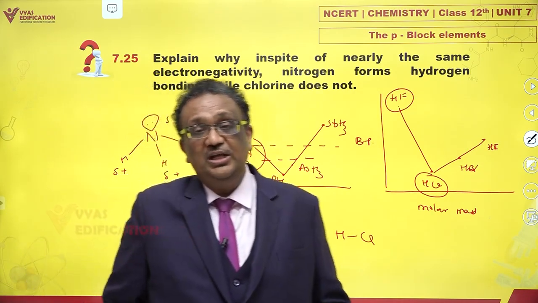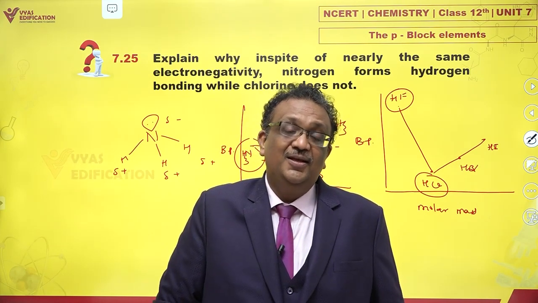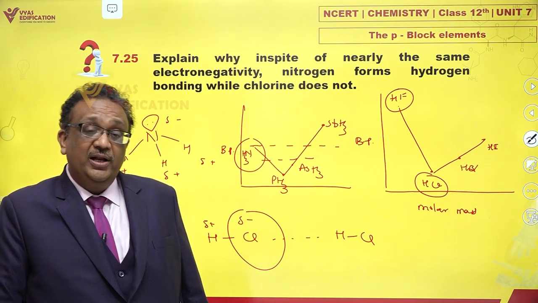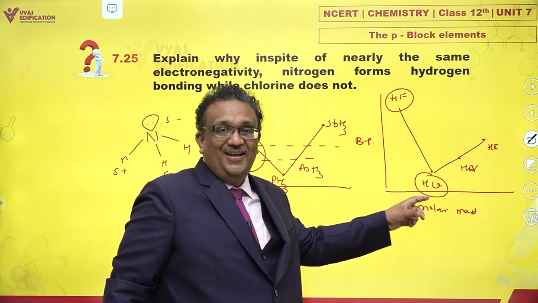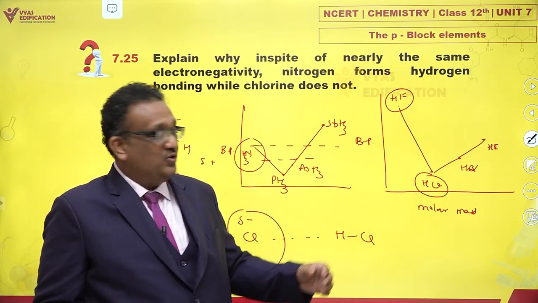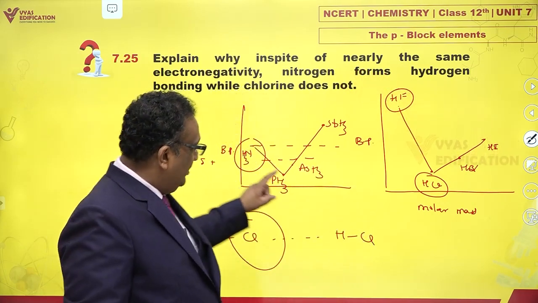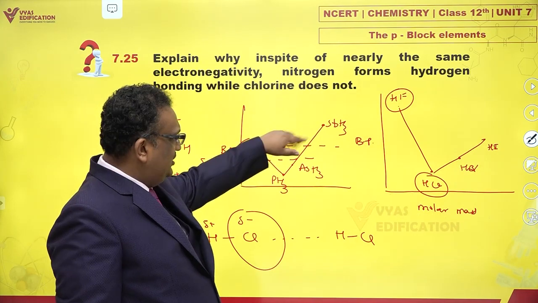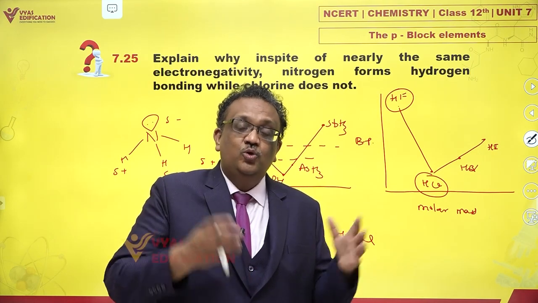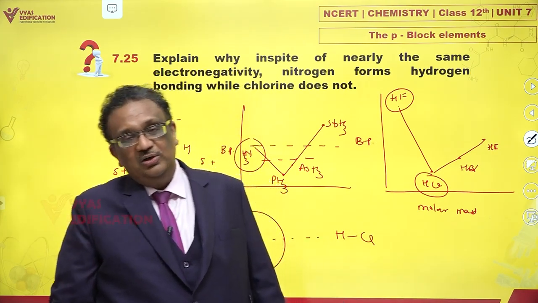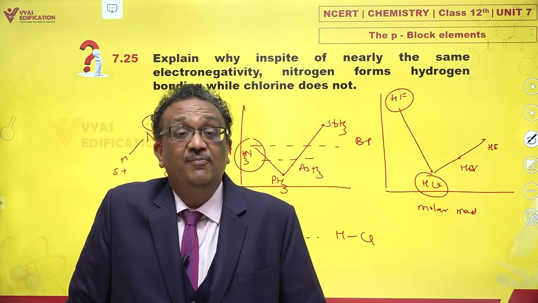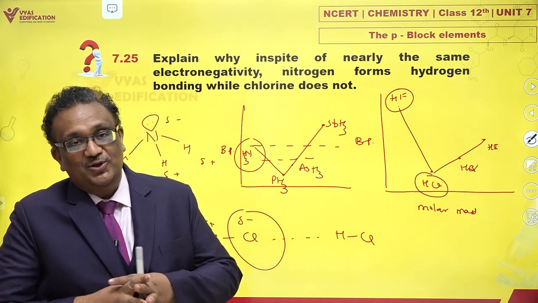Because of bigger size of Cl atoms, because of larger distances, you find that a good hydrogen bonding is no longer possible. How can I show it with surety? Because of this data. I have an experimental data that it does not show. That means that size has become so large for Cl as compared to nitrogen that while nitrogen was able to show a bit of hydrogen bonding, not much here. Please note, it is not highest, it is in between. But HCl shows nothing because the huge size actually just cancelled out the benefits of high electronegativity, and no hydrogen bonding is possibly seen in case of HCl because of bigger size of Cl as compared to nitrogen atom.